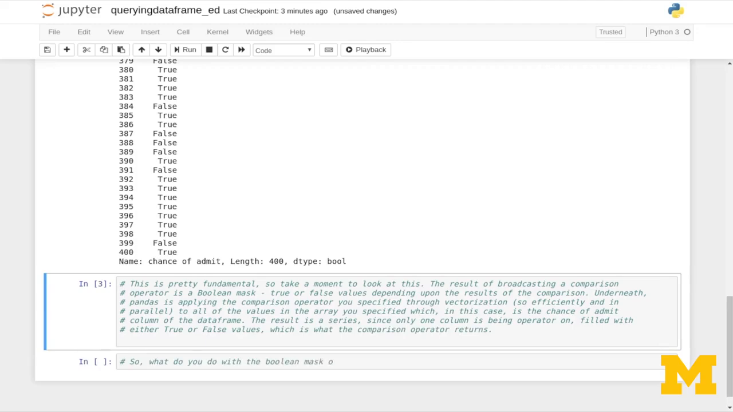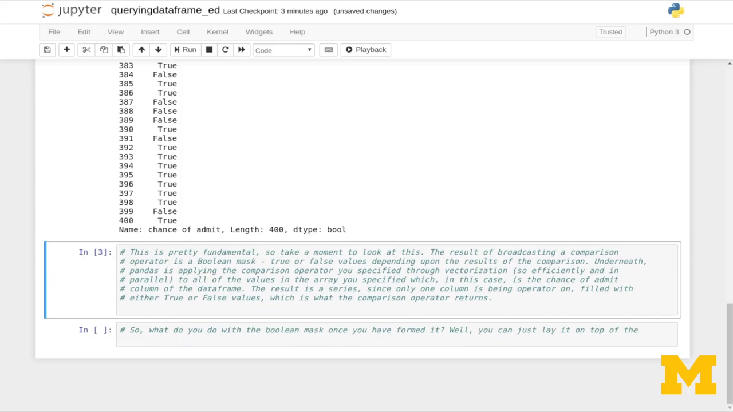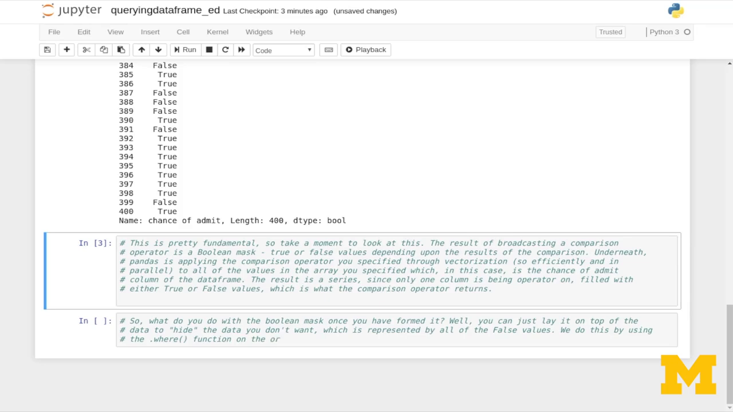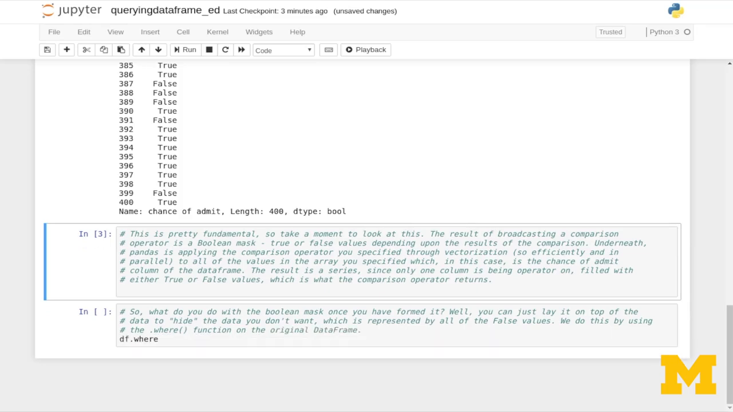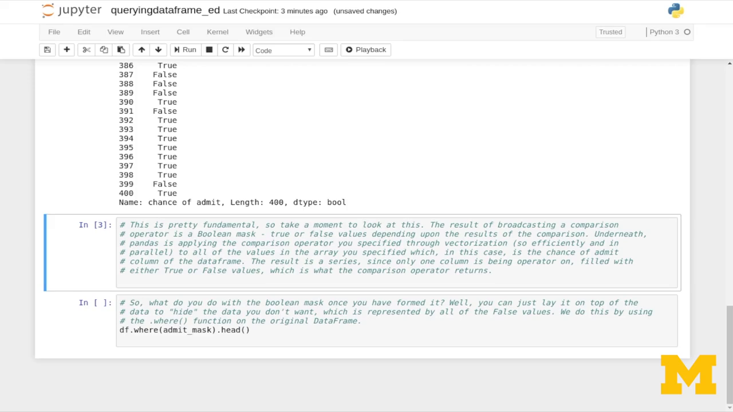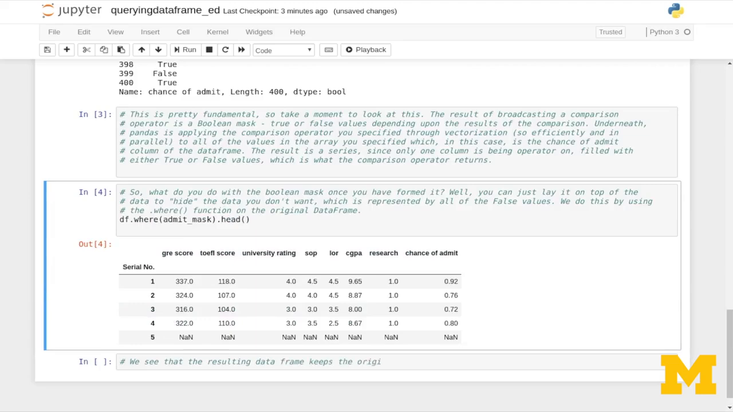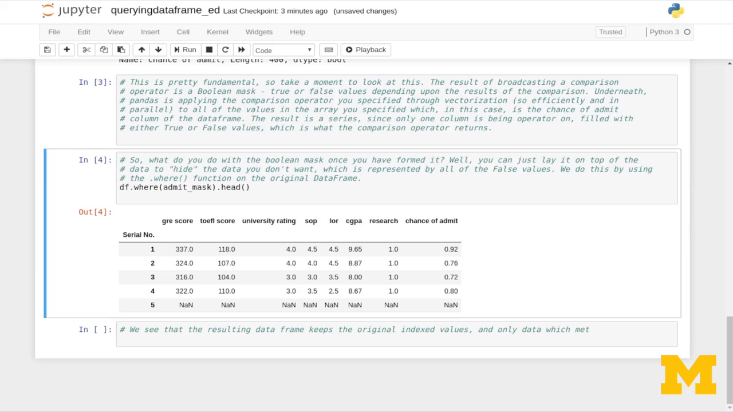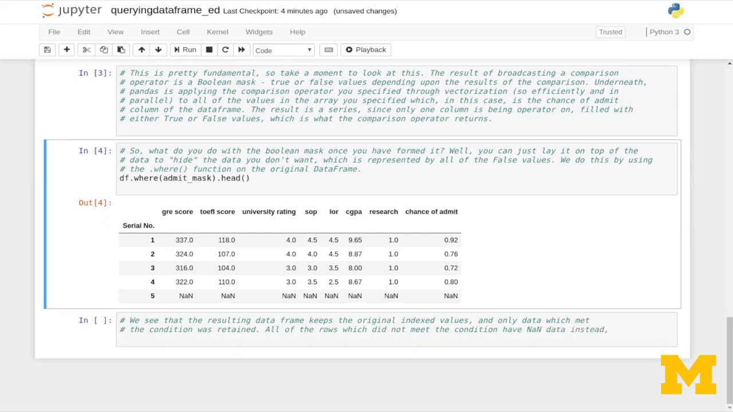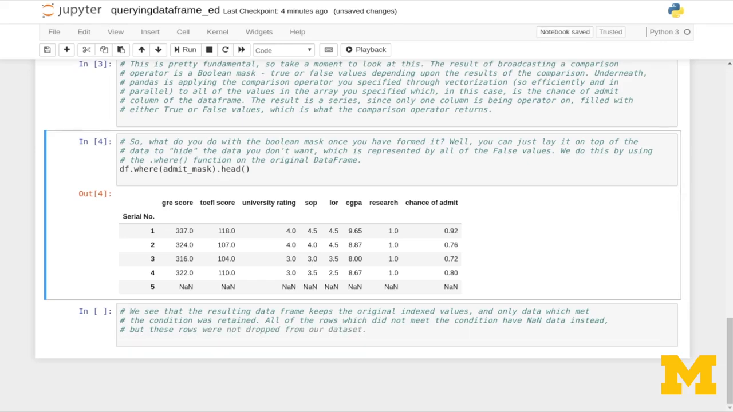So what do you do with the Boolean mask once you've formed it? Well, you could just lay it on top of the data to hide the data that you don't want, which is represented by all the false values. We do this by using the .where function on the original data frame. So df.where, and we just pass in a single parameter, the admit mask. And let's take a look at what that data frame looks like, and we'll add the .head. So we see that the resulting data frame keeps the original indexed values, and only data which met the condition was retained. All of the rows which did not meet the condition have NaN data instead. But these rows weren't dropped from our data set. They're still there, they're just not numbers.